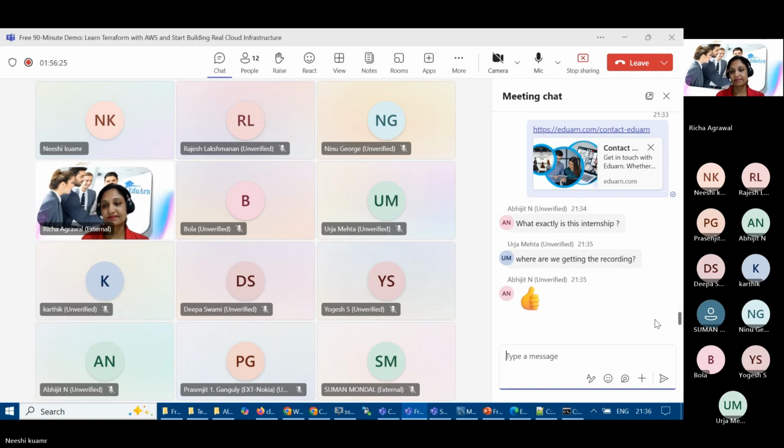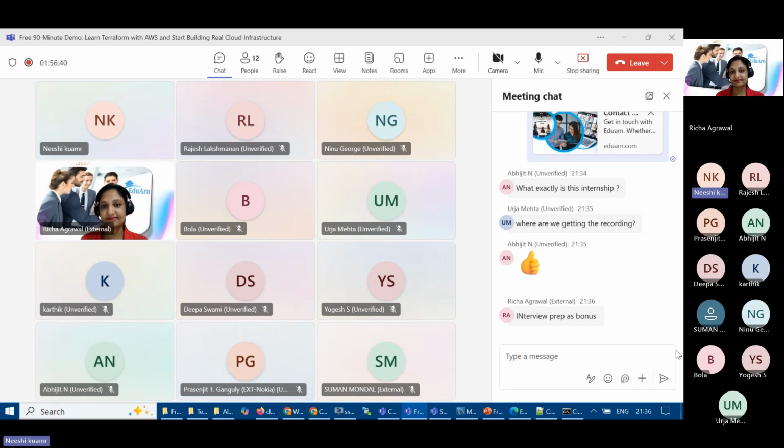Okay. No, price is good. I didn't see that in a single more also. No problem. So let's move on, interview preparation is okay as a bonus. Yes, thanks, Richa. Yeah, so interview preparation and all is in a bonus, which is okay. So let's move to the next demo, because we are going beyond our timeline.